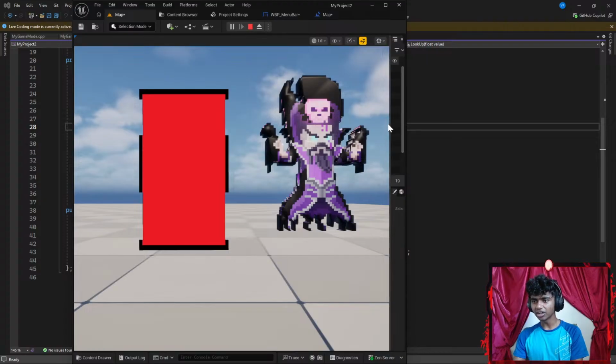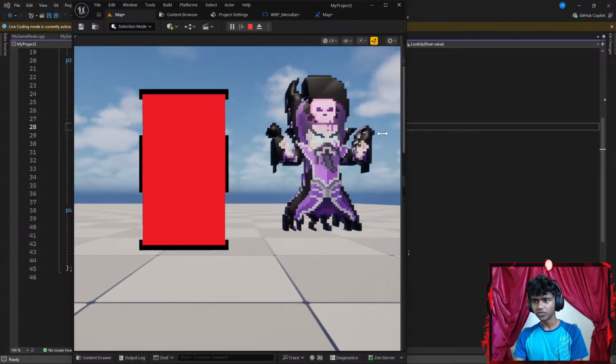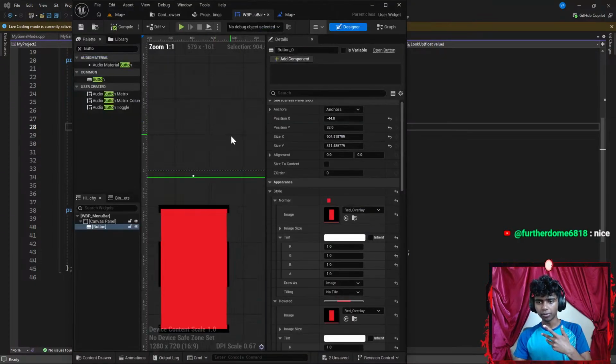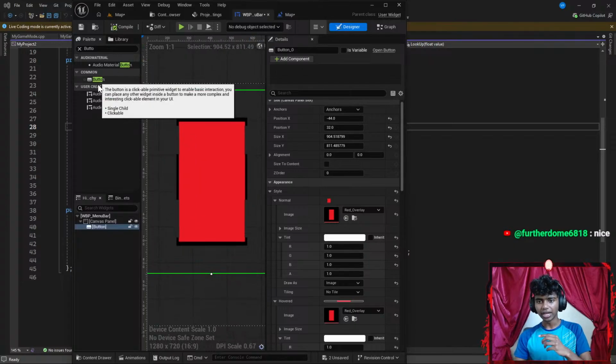Okay, this actually looks kind of good now, guys. I could just completely remove this part, but I don't want to remove my outliner completely. Now, I want to add a few buttons here. To add buttons, I'm going to go to my blueprint, maybe zoom in a bit. Let's go ahead and add a button.